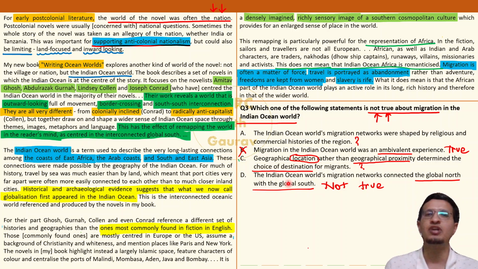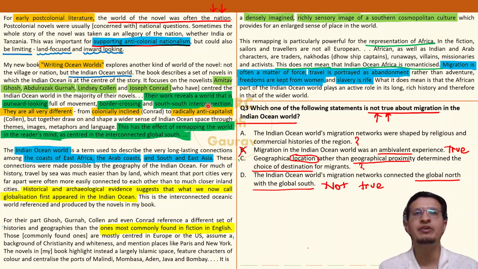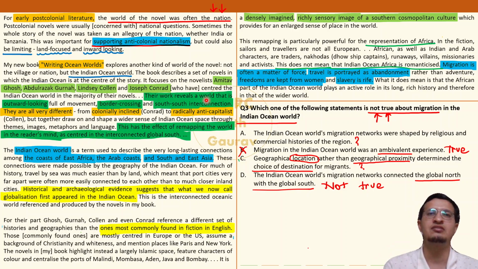Now, what do we know about the Indian Ocean world का migration? Time and again, author is highlighting this thing. Please pay attention to the laser pointer. Interconnected global south, ठीक है? And south-south connectivity is mentioned. South-south interconnection. Nowhere is it mentioned that people from Indian Ocean world were connected in some way or form to the global north, to USA or to Europe or any of that thing.